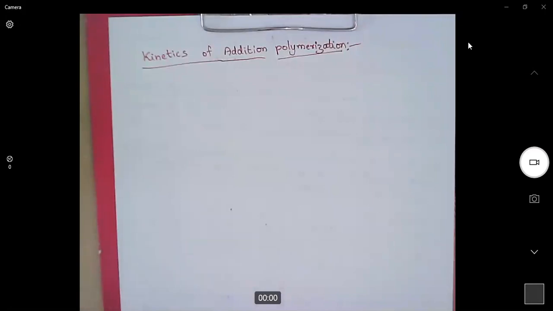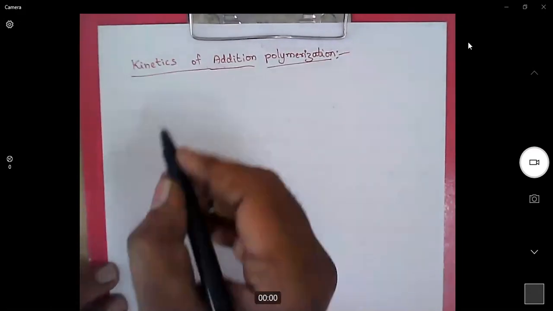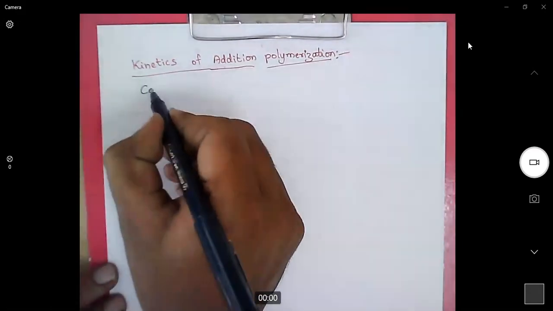We have kinetics for polymerization reactions. I'll discuss kinetics for addition polymerization reactions, and you are supposed to write the kinetics of condensation polymerization. Please take the notes along with me.